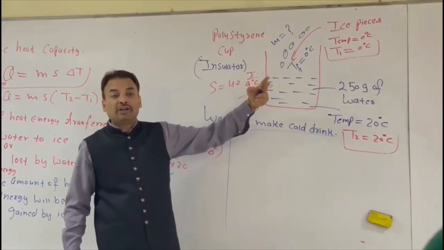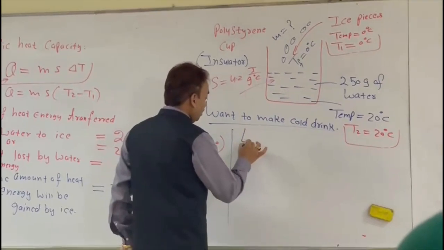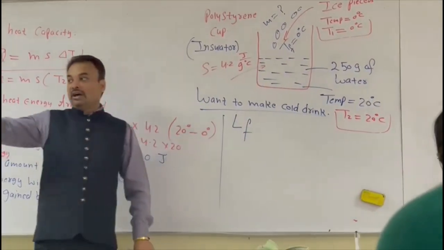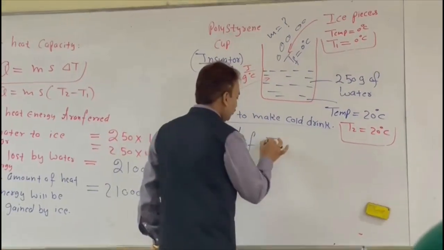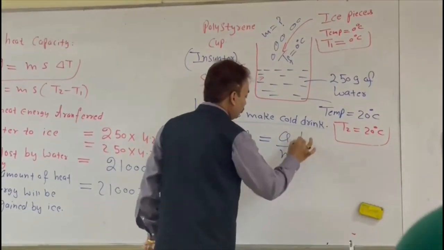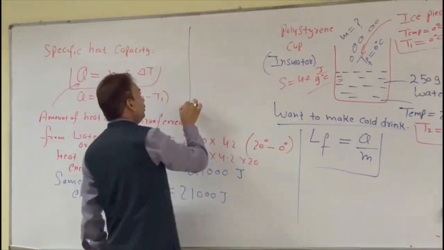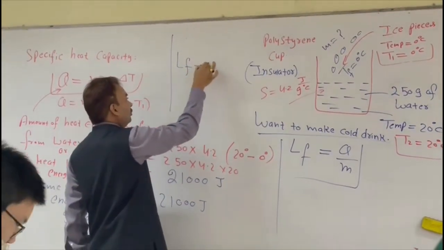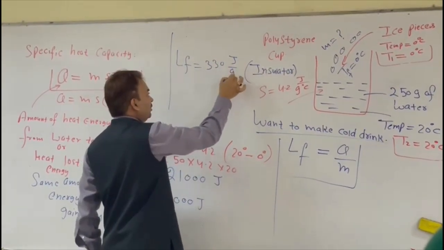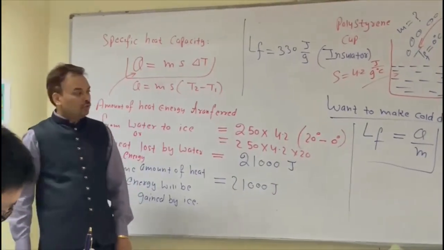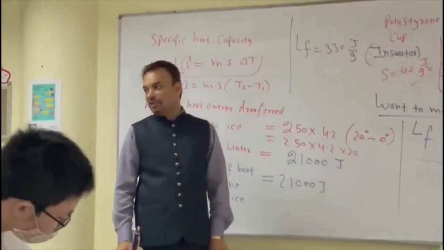Means now two different masses, ice and water. Now we will use latent heat of fusion, because ice to water, that is latent heat of fusion. But the formula is the same, that is L equal to Q by M. And we are also given the latent heat of fusion for water, that is equal to 330 joule per gram. That is also given, right? So now we can calculate how much mass of ice is added in this cold drink.